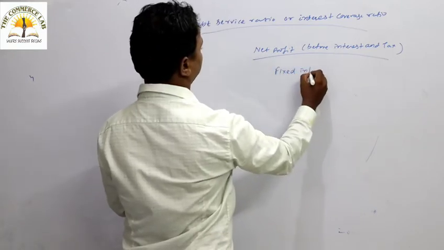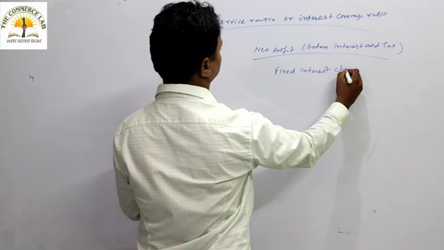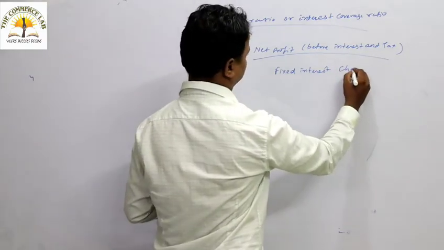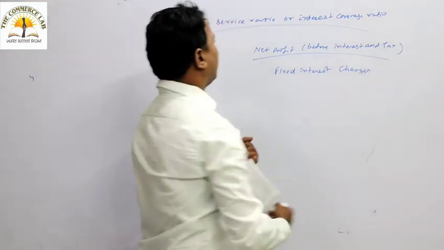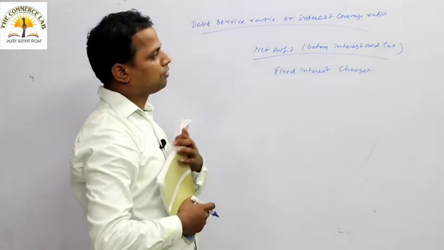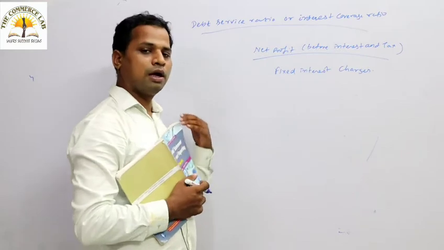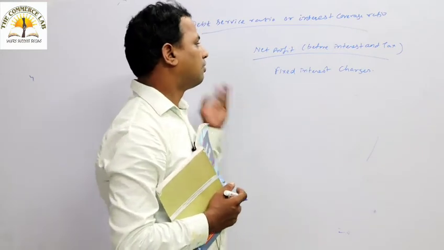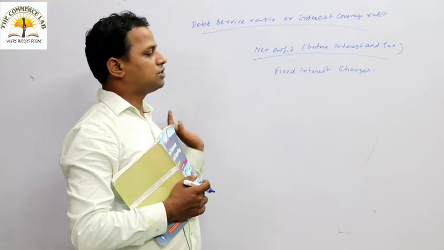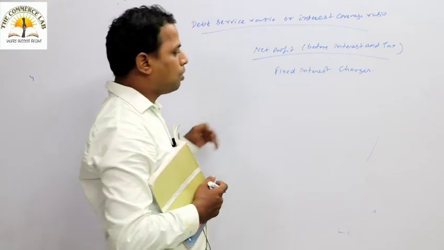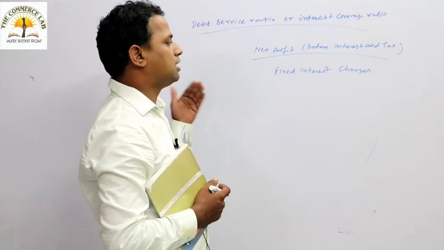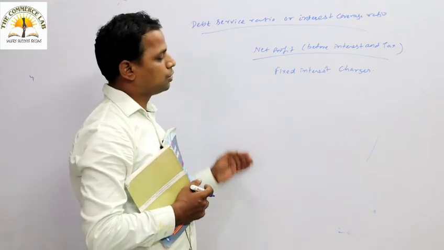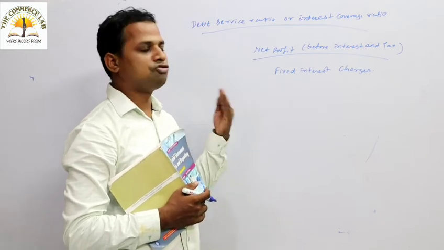So this ratio can give you an idea about how many number of times from your net profit the interest is covered. More will be the number of times in a year that you are able to pay your fixed interest charges from net profit before interest and tax.